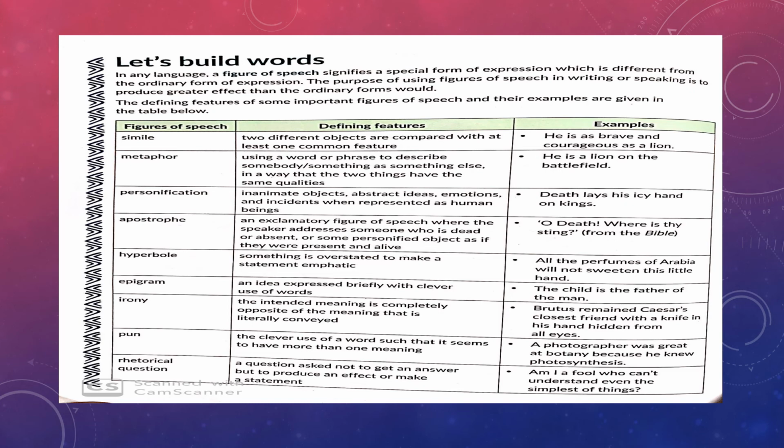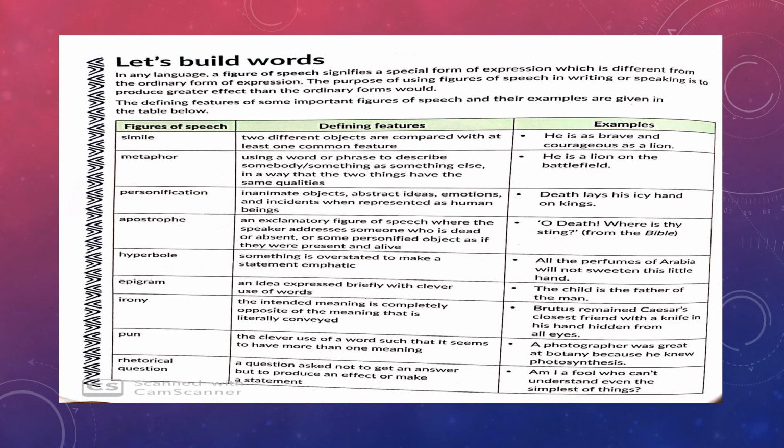See metaphor, using a word or phrase to describe somebody or something as something else in a way that the two things have the same qualities. He is a lion on the battlefield. So what is the small difference between similes and metaphor? In similes, different objects are compared with at least one common quality. But in a metaphor, the different objects appear as one single object.